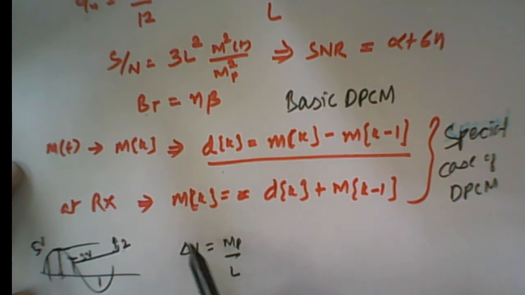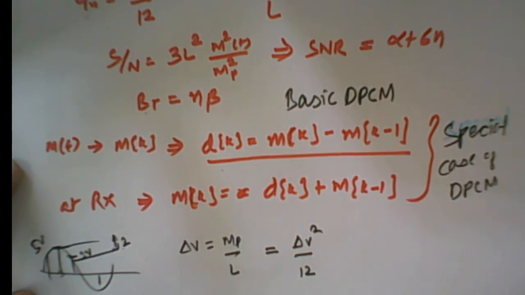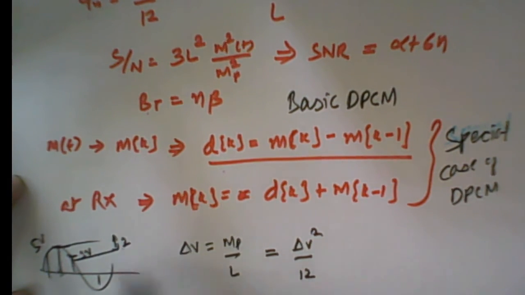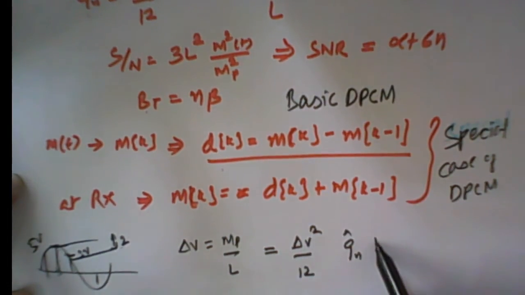So the quantization error is equal to delta V square by 12. The larger the delta V, the larger the quantization gap and the more the quantization error. If delta V is small, then the quantization error, Qn, will become less.